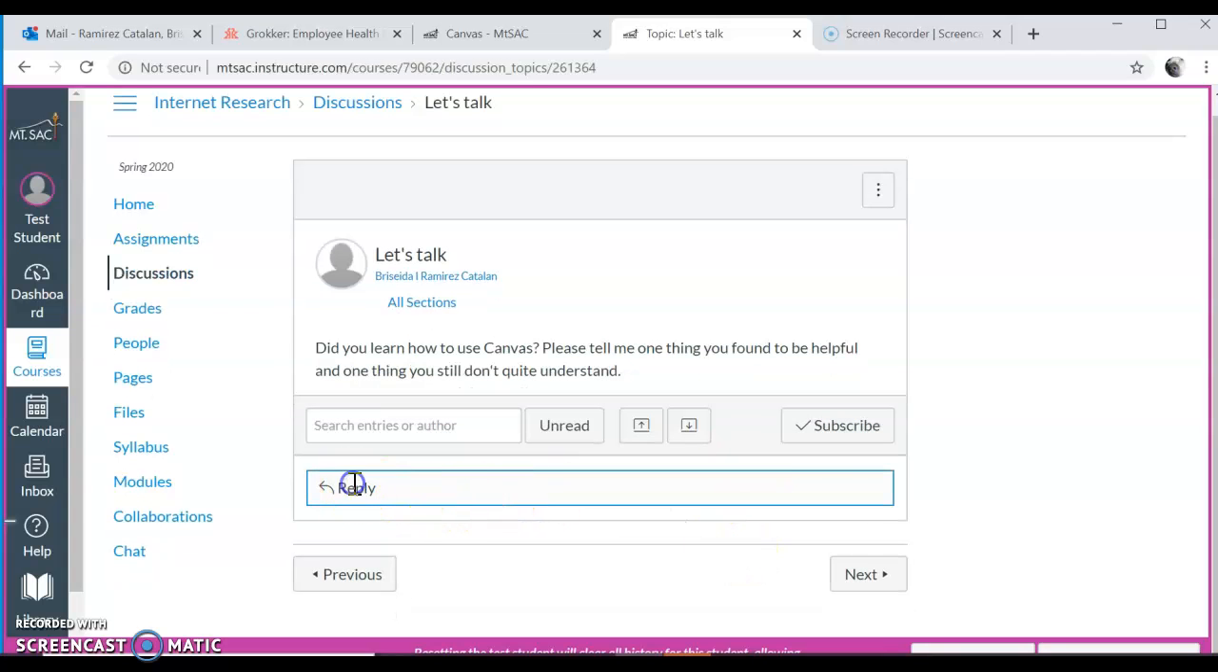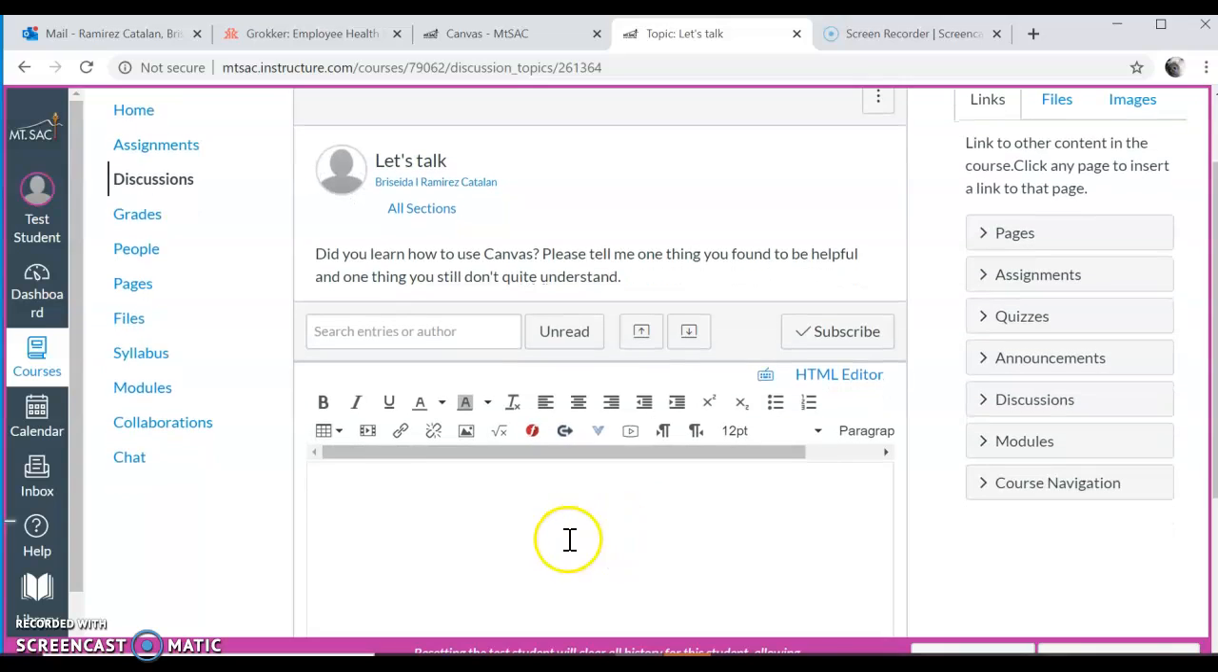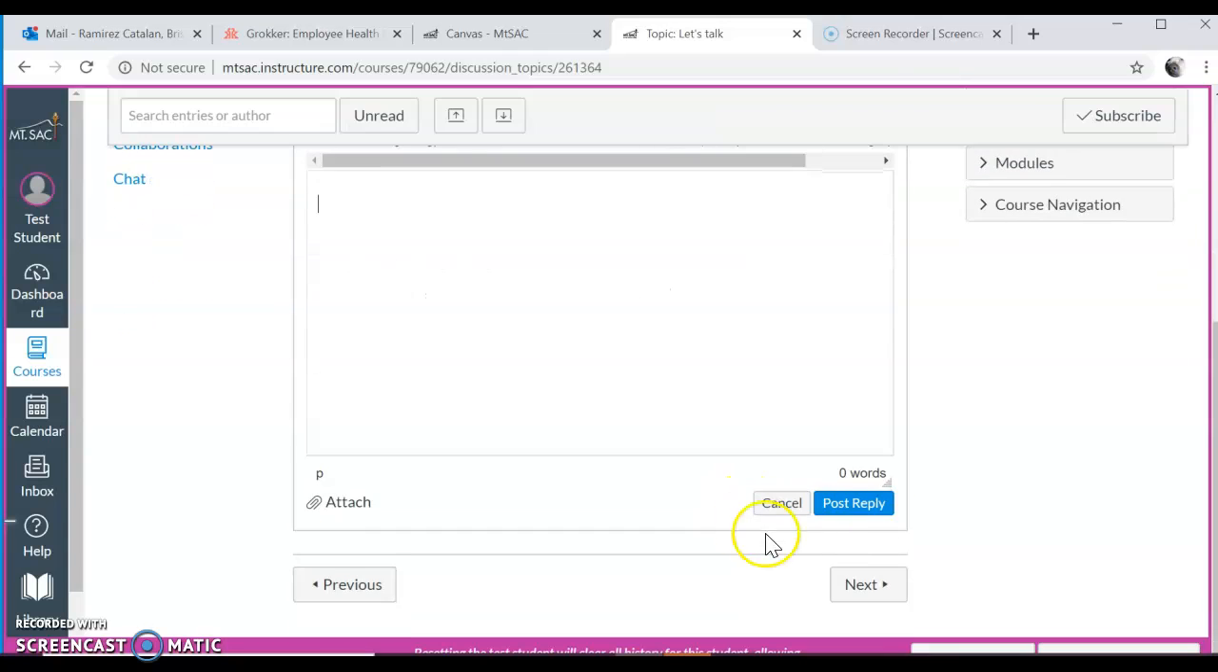You're going to click on here where it says reply, and then you're just going to tell me, what did you learn about Canvas? Is it easy, or is there anything you still need help with? And then you're going to write that on there, and then you're going to press where it says post reply. Then I'll get it, and then I'll reply. And that's that. All right? Let me know.